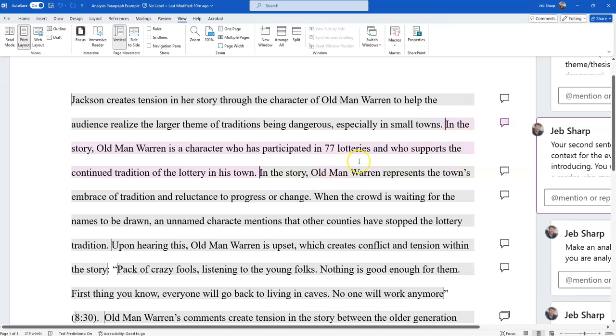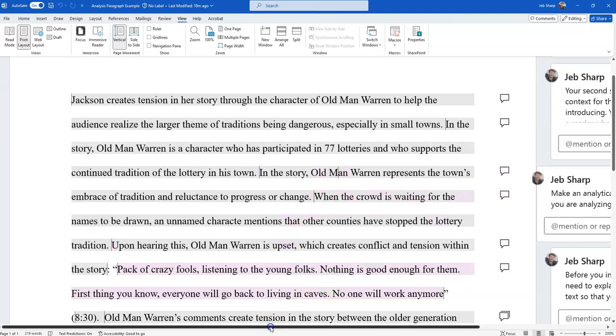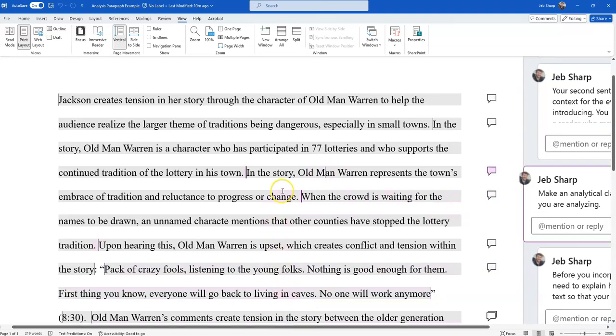We give some context. Next, you need to make some sort of analytical claim about your evidence. So here, an analytical claim is saying like this thing does this or something like that. Here I'm saying Old Man Warren represents the town's embrace of tradition and reluctance to progress or change, which we know. Remember, he's always saying like people aren't how they used to be. We need to do the lottery, stuff like that.